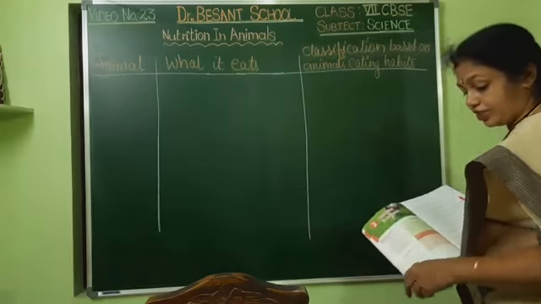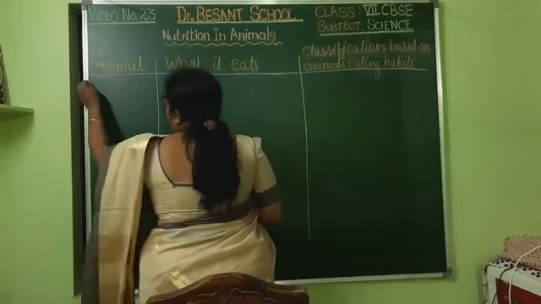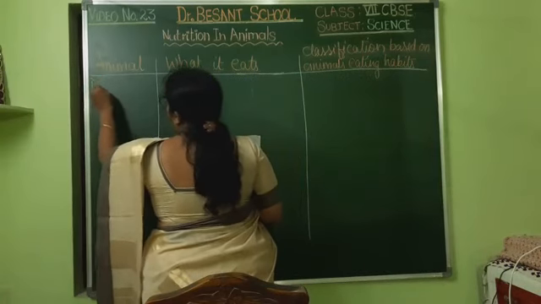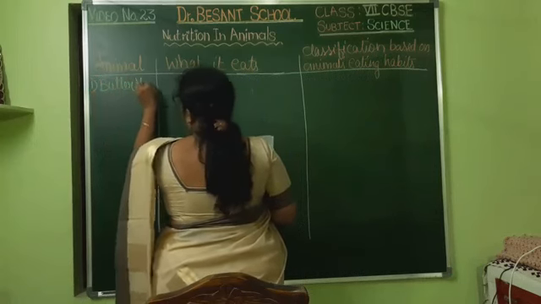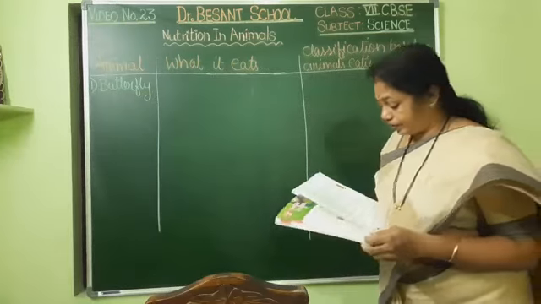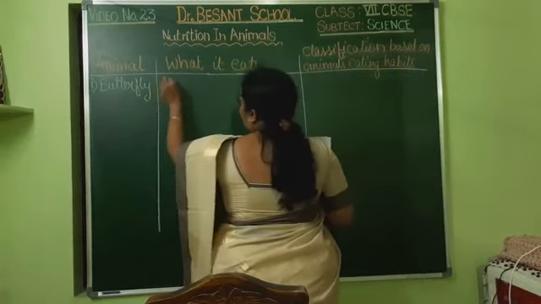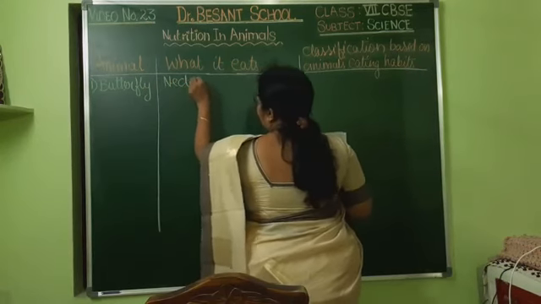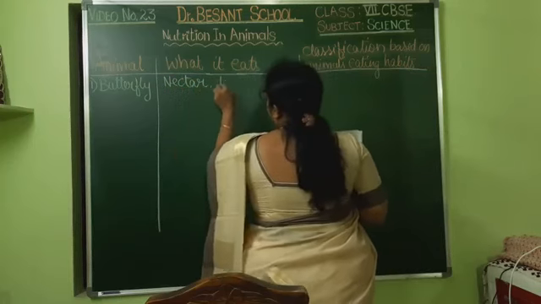Okay. So first one he has given is butterfly. What would it be eating? What does butterfly eat? Butterfly would be eating the nectar. We know that it sucks the nectar from the flowers, isn't it? Nectar and leaves.